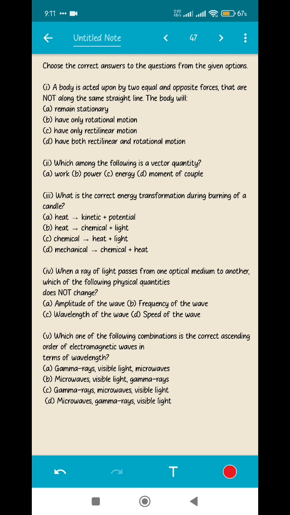So the first question is that a body is acted upon by two equal and opposite forces that are not along the same line. As you can see, the word "not" has been given in capital letters, so make sure whenever you are reading the question you are reading it carefully, or else you are going to make a mistake. So two forces which are equal to one another but opposite in direction are acting on a body and it is not along the same straight line.